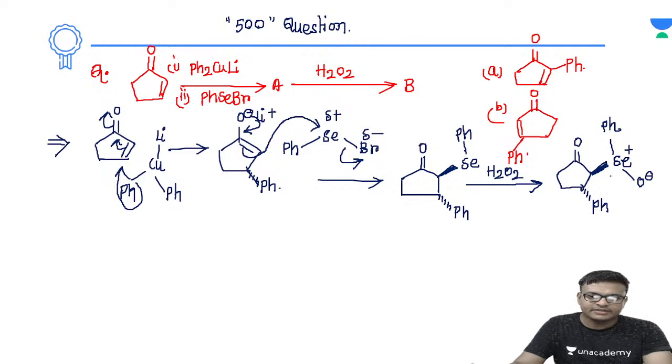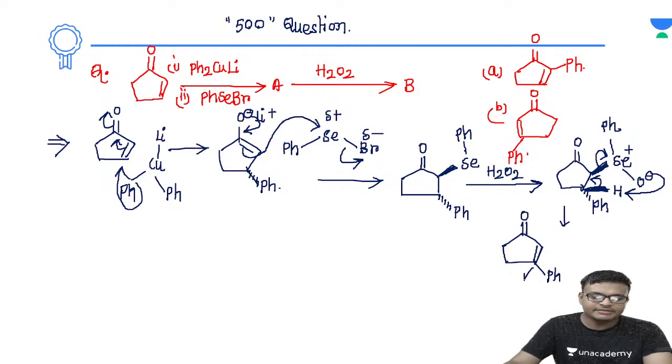Okay, now hydrogen is present above the plane. So by looking at this part you understand that the stereochemistry of the positions adjacent to this group is the same. That means this is also above the plane, this is also above the plane, right? So O minus is attacking the proton, this will form the double bond, and at the same time क्या होगा, the positive charge elimination of the selenium is taking place. So ultimately this will lead to the formation of the double bond, an alpha beta unsaturated carbonyl compound.